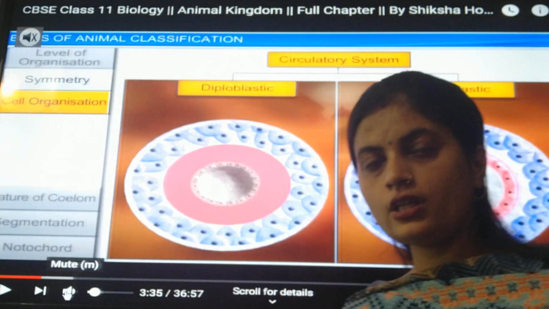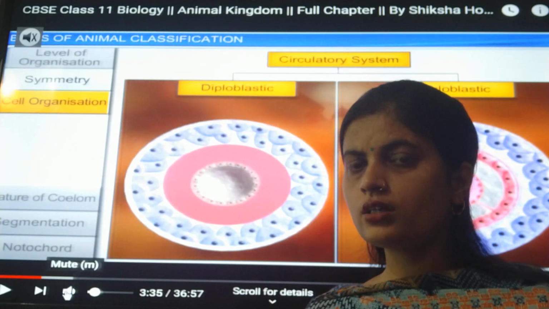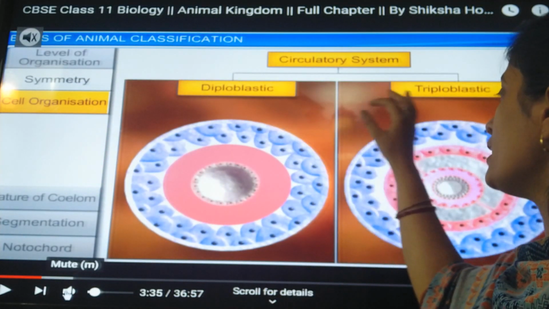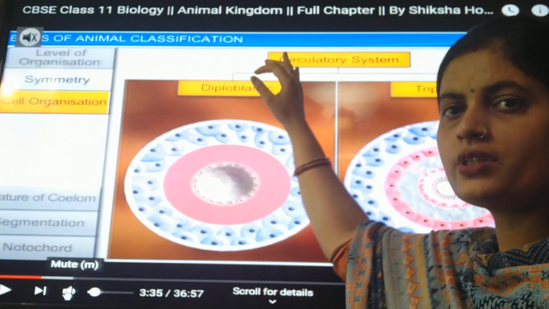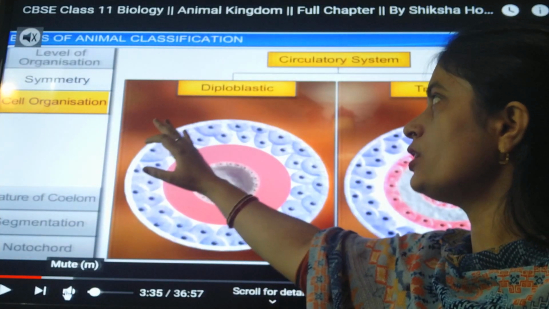There are two types of cell organization. If I'm just talking about which kind of cell organization is going to occur in the organism, it is just mentioned there: diploblastic and triploblastic. Here, don't go by the heading. The heading is written circulatory system, but the heading should be cellular organization.